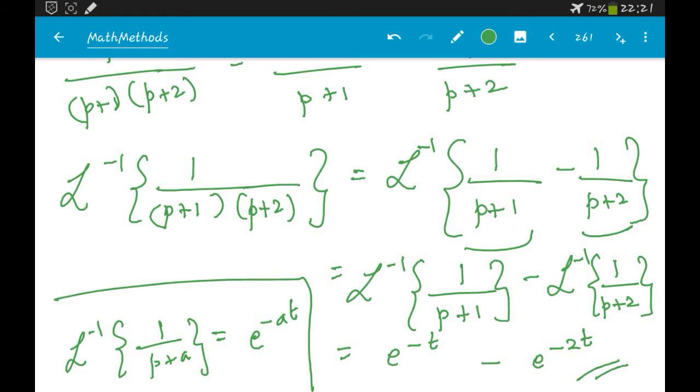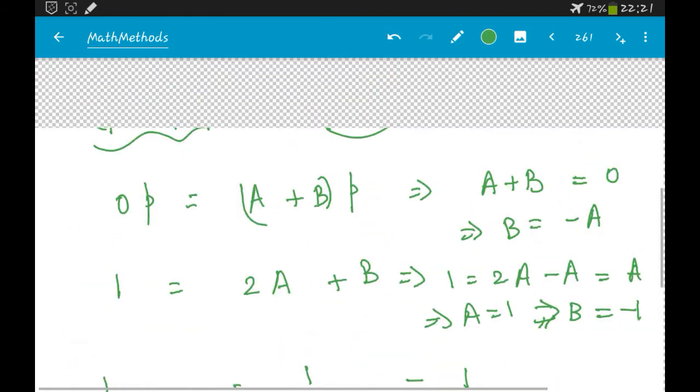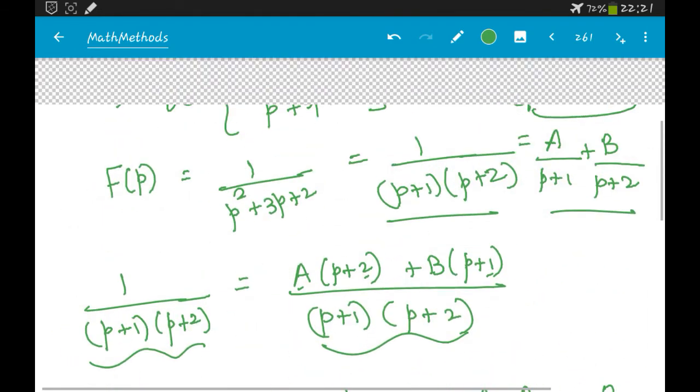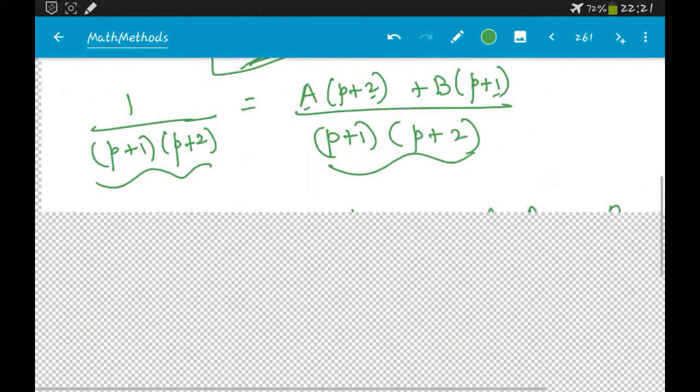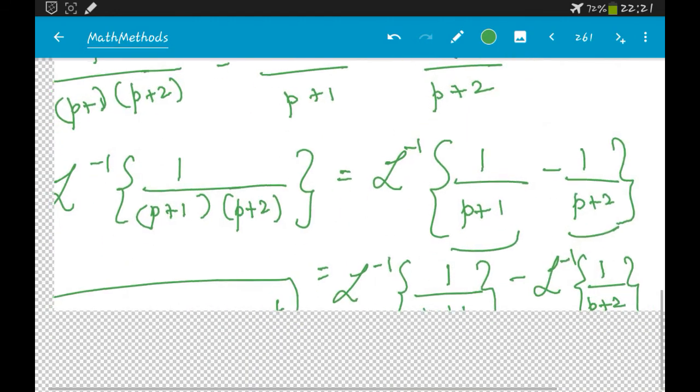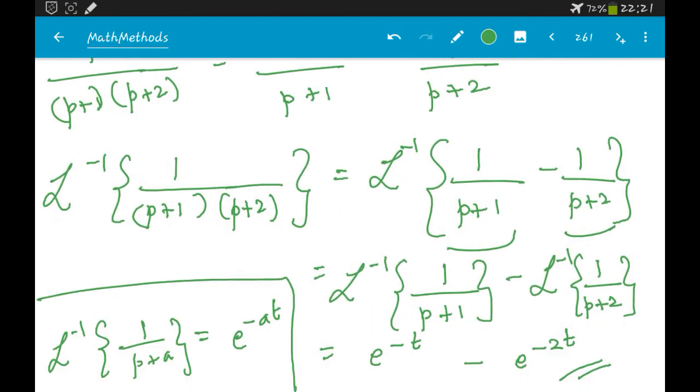So L inverse of this function, what was the original one? This, right? So L inverse of this function is nothing but e power minus t minus e power minus 2t. So if you use such formulas, it is very easy for you to calculate different things. Alright.